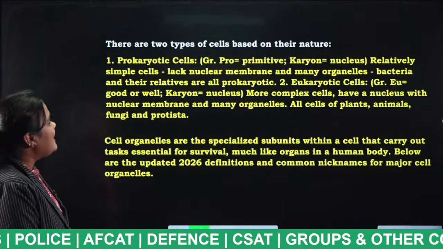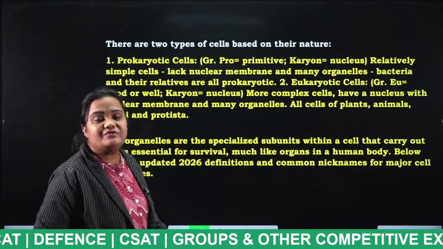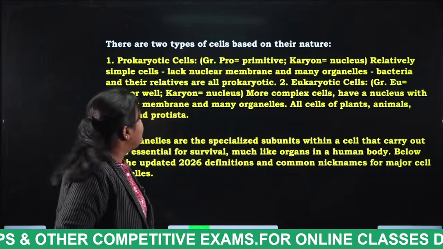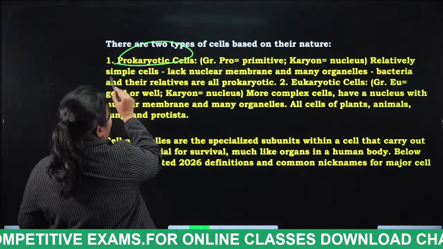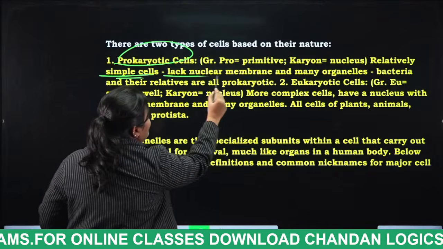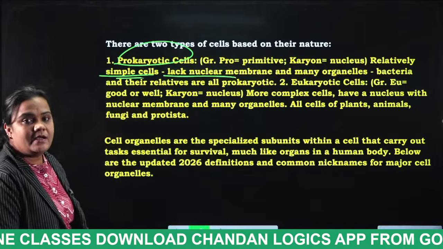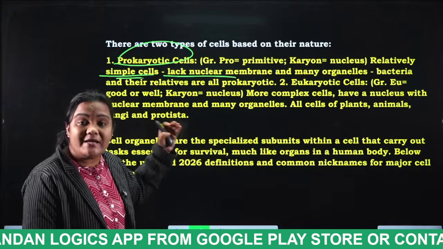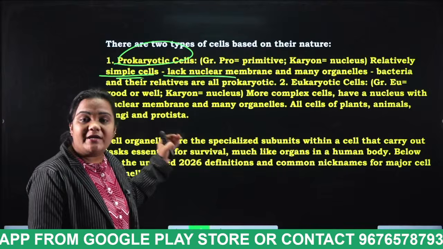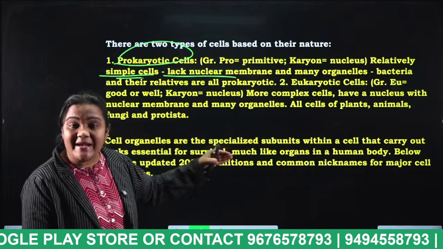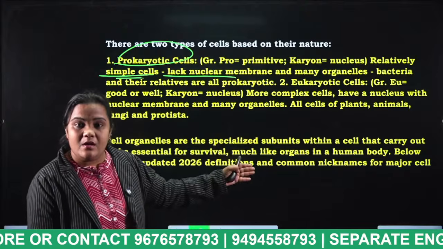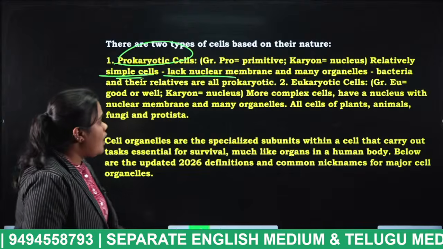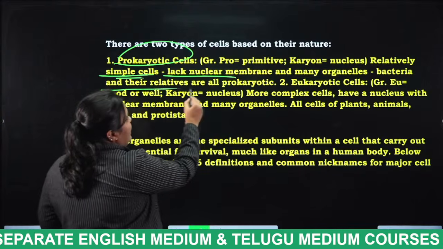Types of cells. As I told you already, how many types of cells do we have, students? Prokaryotic cell and eukaryotic cell. Prokaryotic cells are relatively simple cells that lack a nuclear membrane and many organelles. What is it lacking, students? It is lacking the nuclear membrane and many organelles. What is the example for this prokaryotic cell? Bacteria.